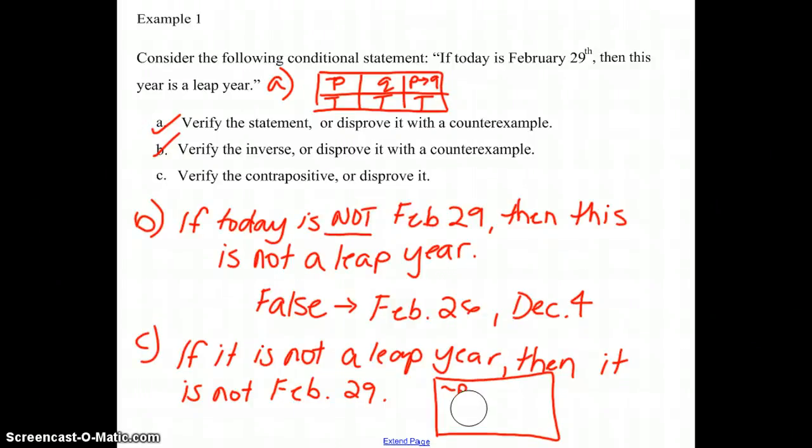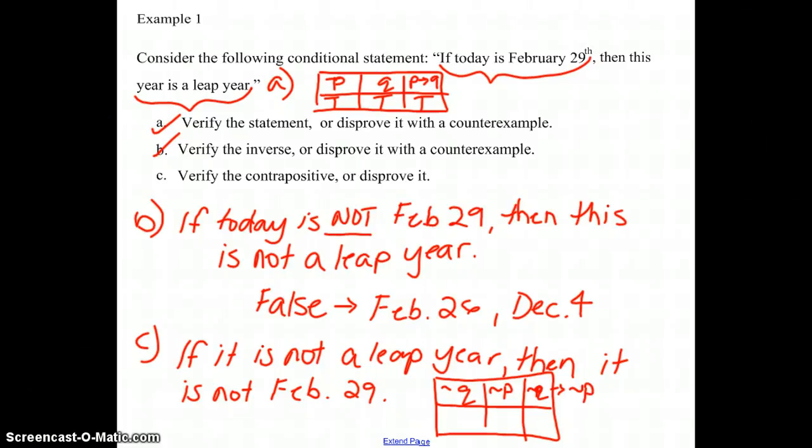So if we're doing this, it would be not Q, because now from our original equation, we've got the negation of Q, the leap year part, first. Then we're finishing with not P, because P here is first, but here it's second, and it's got the negative. So not Q, arrow, not P.